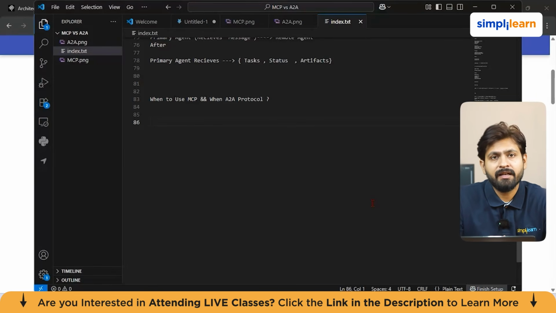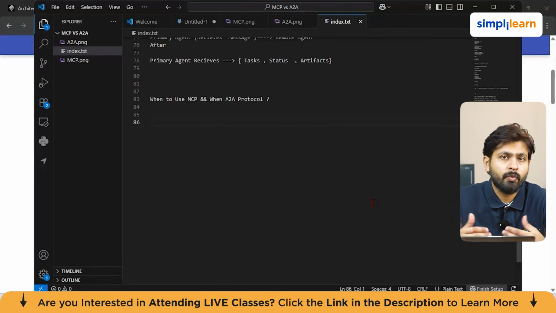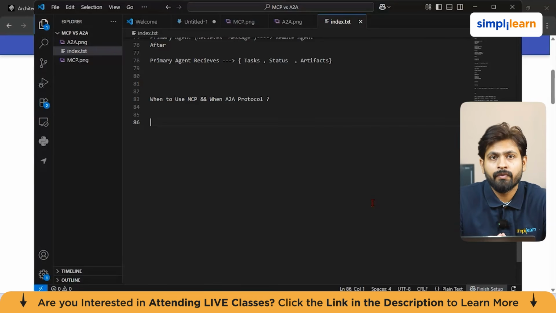The best use case could be, let's say, an AI assistant reading company documentation, and a coding assistant using the file system and Git tools. So basically it supports your code reviews and helps to understand the code. You can also take another use case: a support bot which is accessing CRM tools, or an analytics assistant which is querying SQL and dashboards. So the rule of thumb is, if you ask yourself something like, how do I let my agent use a tool or a data source, then the answer is actually MCP.